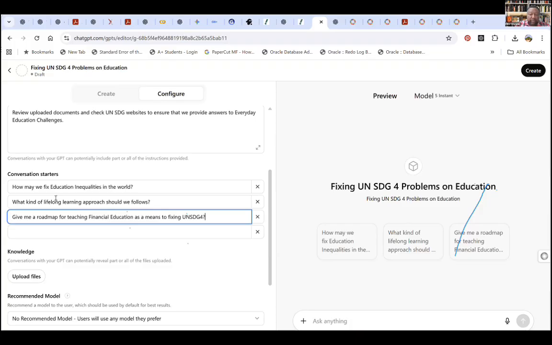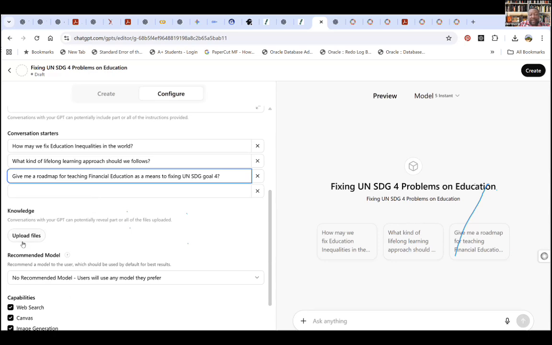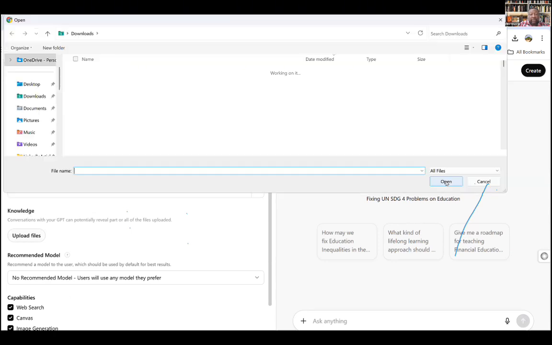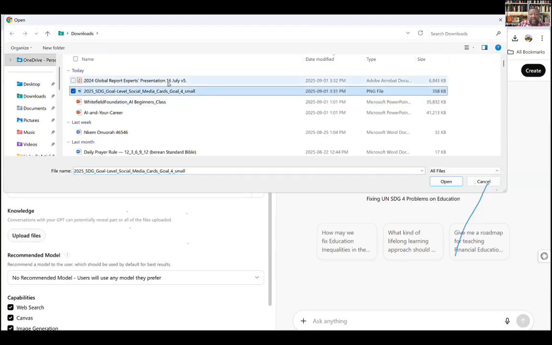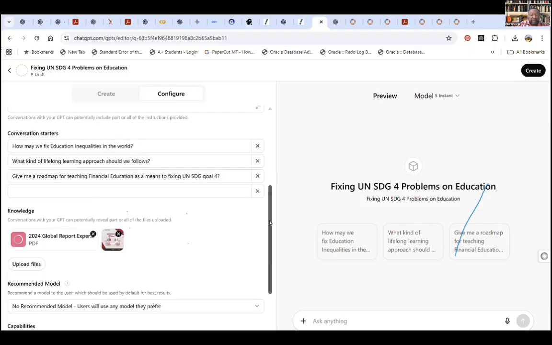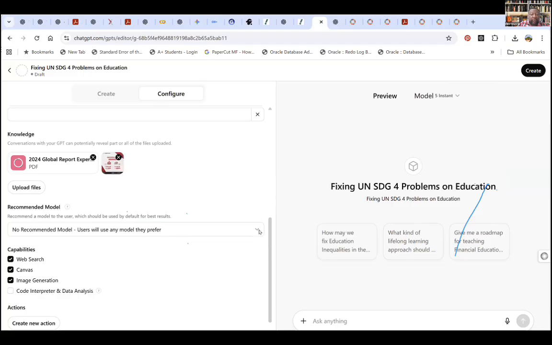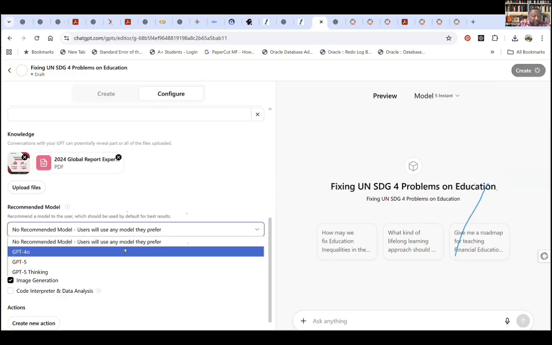So there's no goal for. There's no limit to instructions you can have, right? Now, for knowledge, this is where I would upload my documents. Remember, we have this picture. We've got that report that we got from the United Nations. So we throw in those documents and then we can pick a recommended model. In my case, let me pick GPT-4.0.